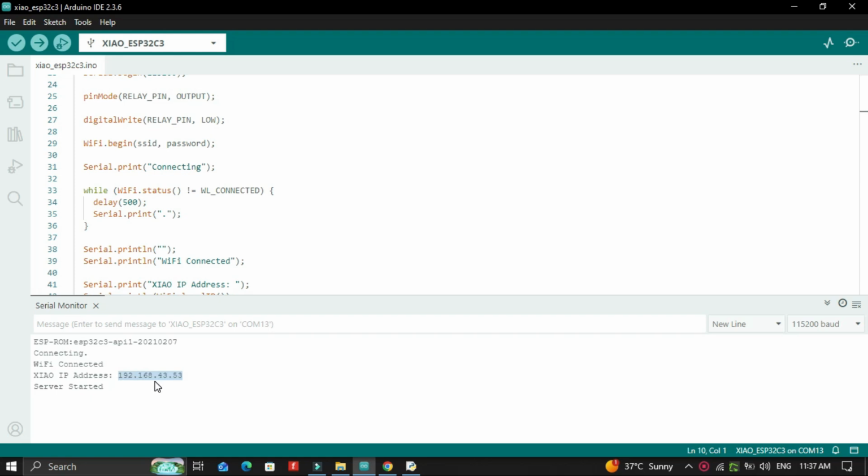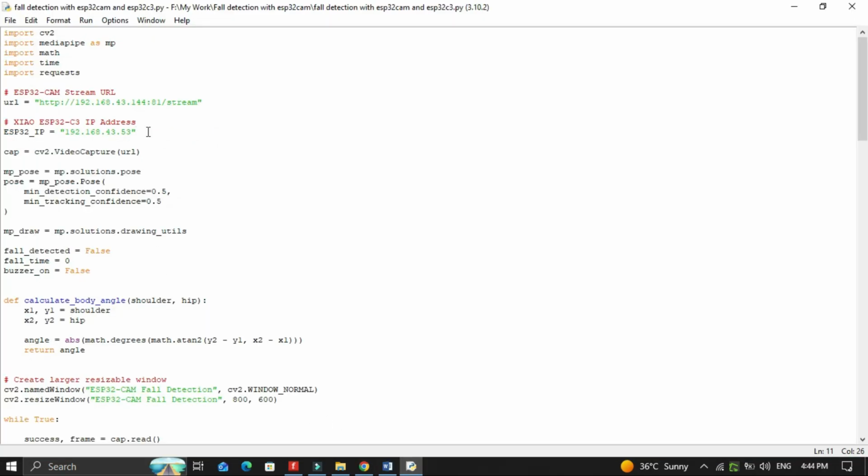Make sure to note down this IP address because we will need it later in our Python program. The Python code will use this IP address to send commands to the XIAO ESP32-C3, which will then activate the buzzer and generate an emergency alert.